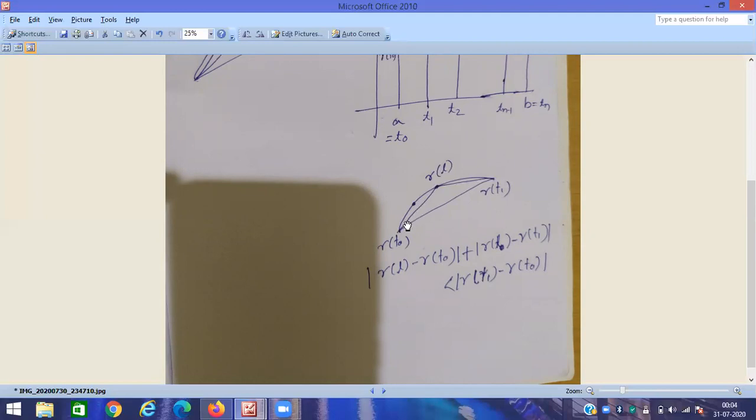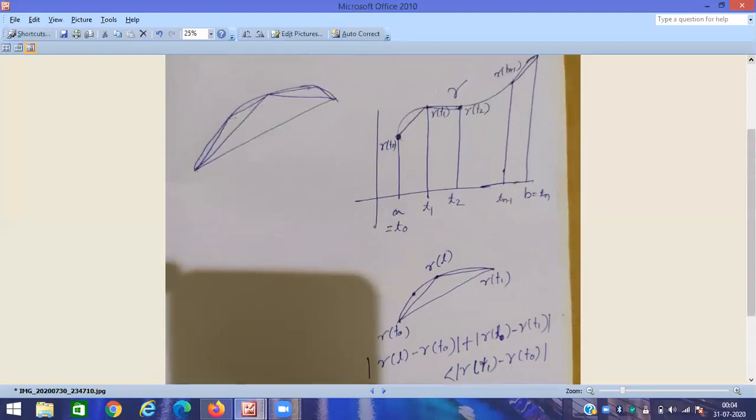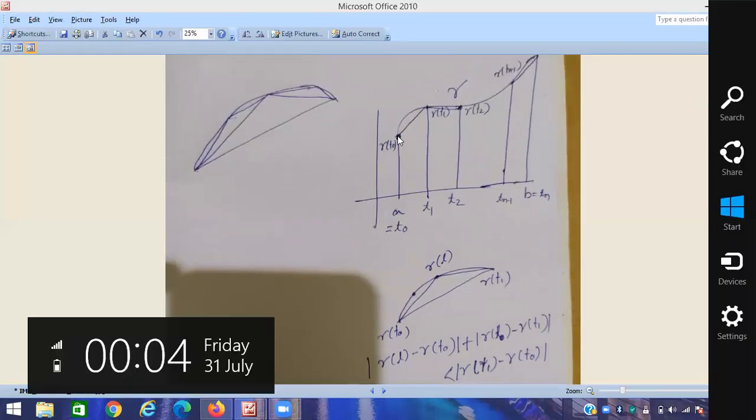So this is greater than, not less than. This part gives a better approximation of this curve than this part. So this is better.